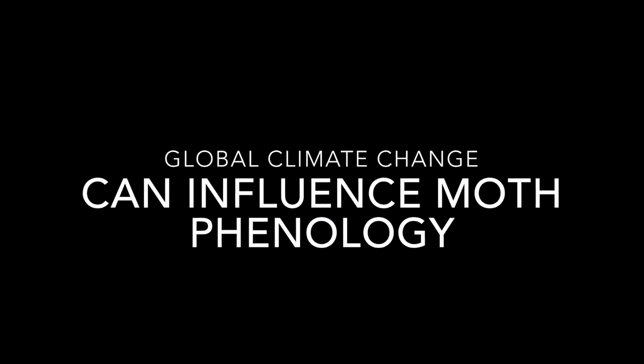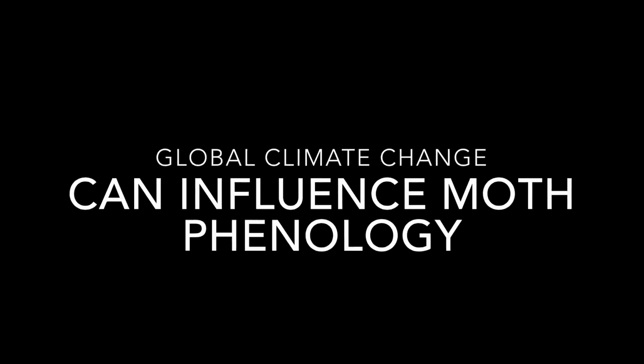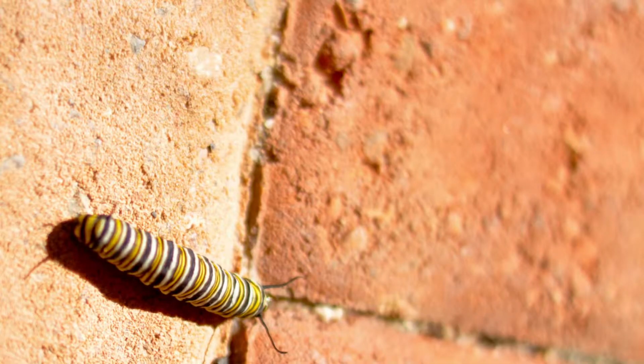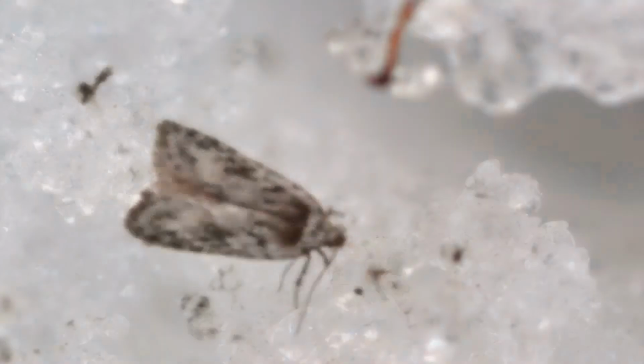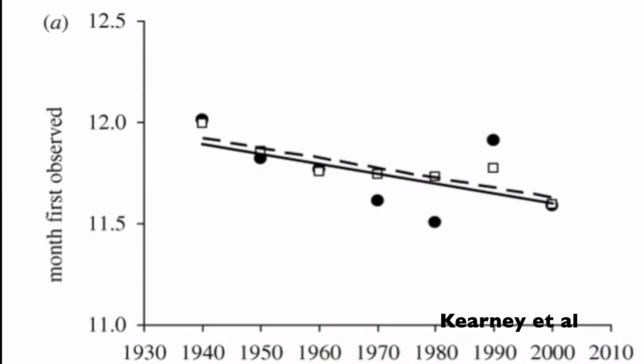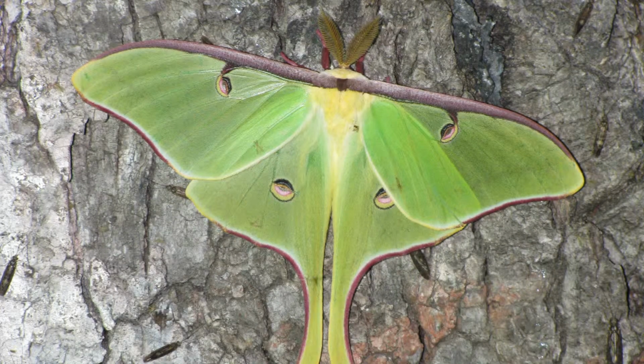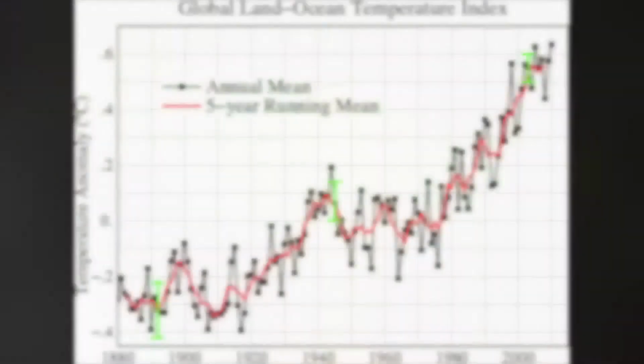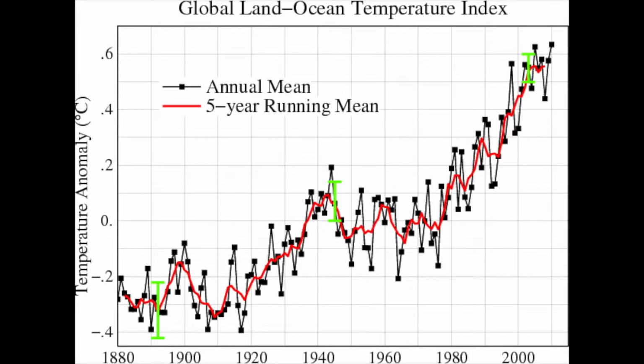Because they are ectotherms, moths are very affected by the temperature external to their bodies. When the weather is warmer, moths typically develop faster, and when it is colder, they typically develop slower. There have been several studies where people have monitored the flight times and emergence times of moths and butterflies across a 20-year time span. What they have found is that in warmer years, moths fly earlier, and in cooler years, moths tend to fly later in the year, a result that pretty much makes sense given our understanding of basic insect physiology. Frequently, these warm temperatures are associated with more recent years because of global climate change.